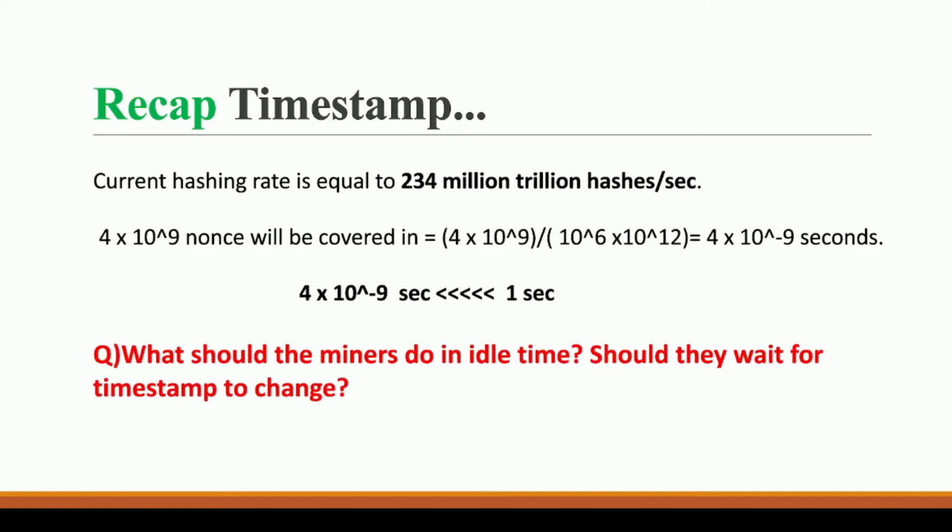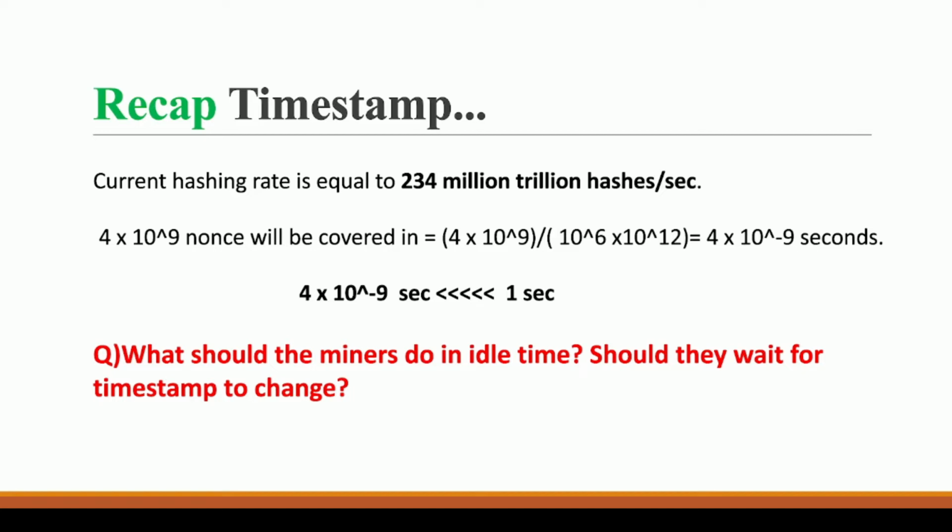We ended our previous video with this question: what should the miners do in the idle time? Because in less than 1 second, all their nonces will be exhausted. Now they do not have nonces, and if they do not have nonces, they cannot generate hashes, so they will never reach the target. So what will they do in this period of time? Should they wait for the timestamp to change after 1 second and then start the nonce process again? Or is there some solution to this problem?